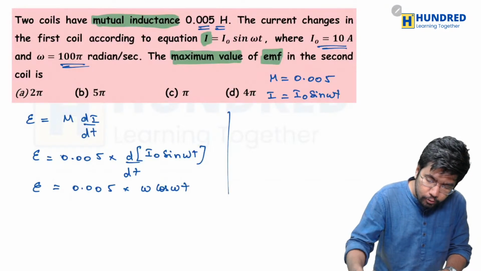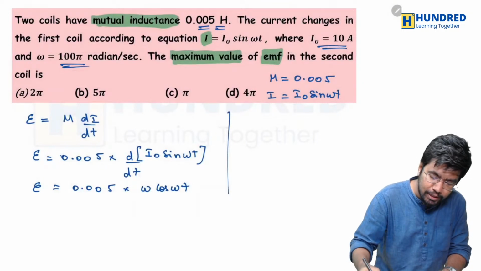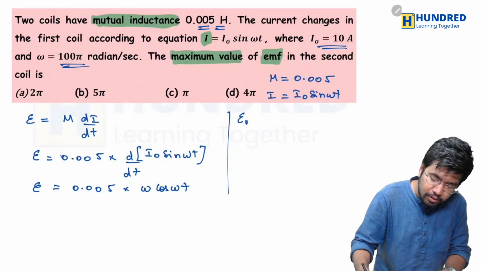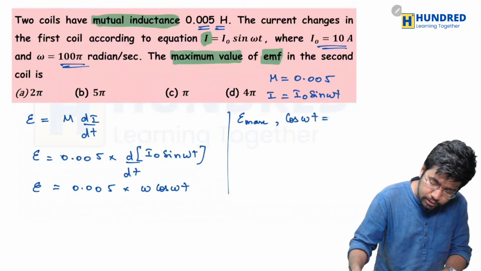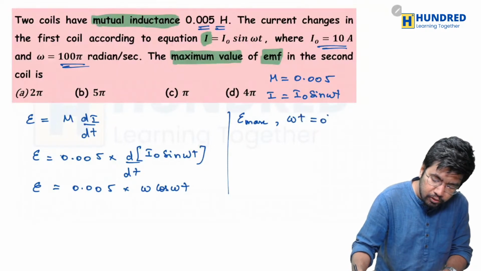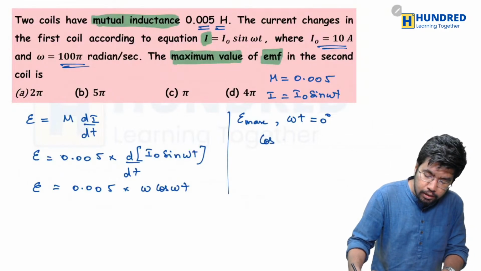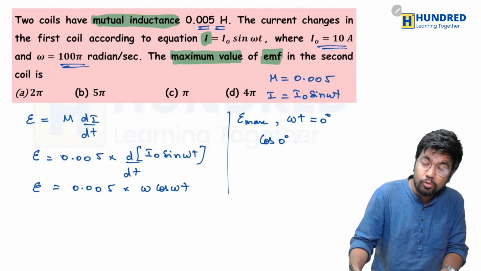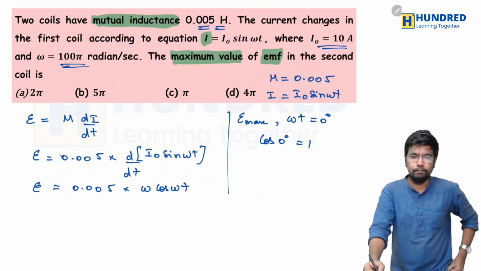And if you want to find the maximum value, then of course you can solve it easily. For maximum EMF, the value of cos omega t, or just omega t, should be equal to 0 degree, because if omega t is equal to 0 degree, then cos 0 degree or cos omega t will be equal to 1. That's a clue here.